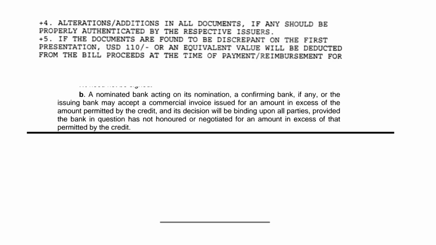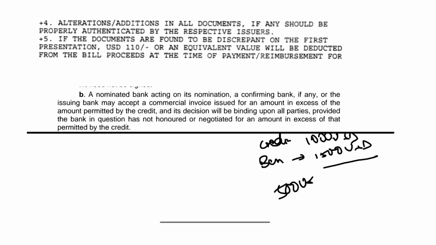Let's understand this with an example. Suppose credit is 1000 USD and beneficiary has raised invoice of 1500 USD. From this 1500 USD, 500 USD is paid in advance and remaining is under credit. So, by default, this is allowed.